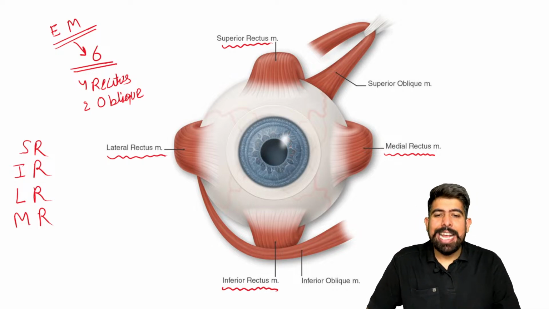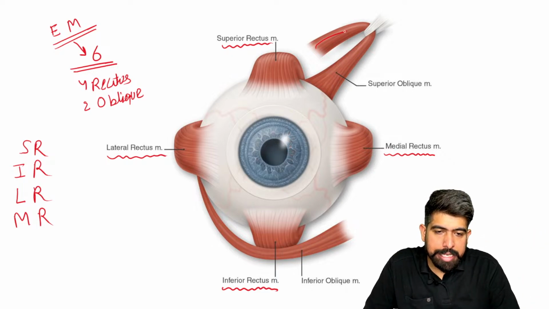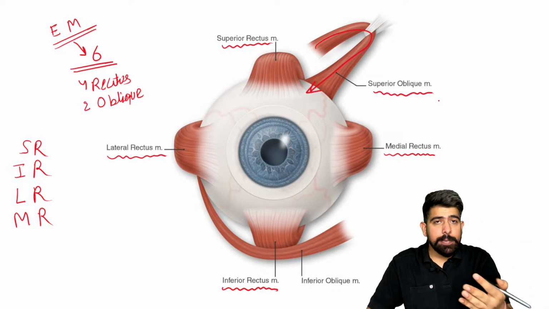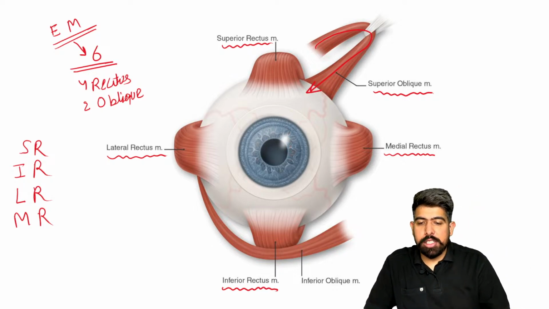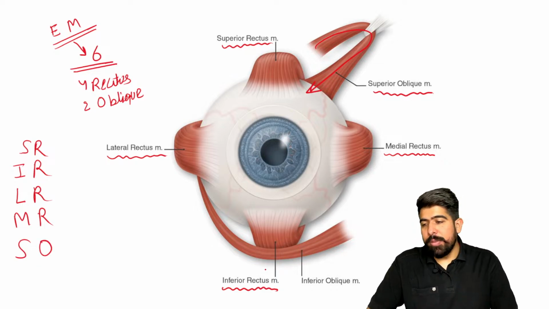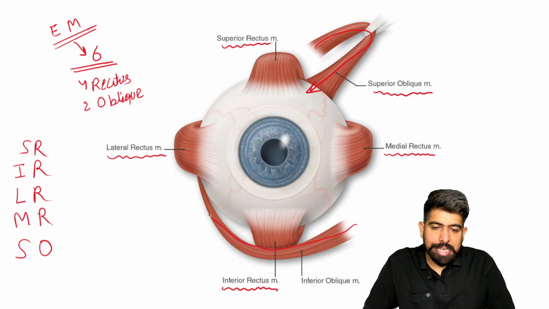And we have the two oblique muscles. First of all, you can see it is attaching obliquely. Can you see? This is coming like that and it is attaching to the eyeball obliquely. It is attaching on the superior side, coming obliquely, so this is known as your superior oblique. And on the inferior side also, one muscle is coming obliquely and attaching to our eyeball. It is known as your inferior oblique.